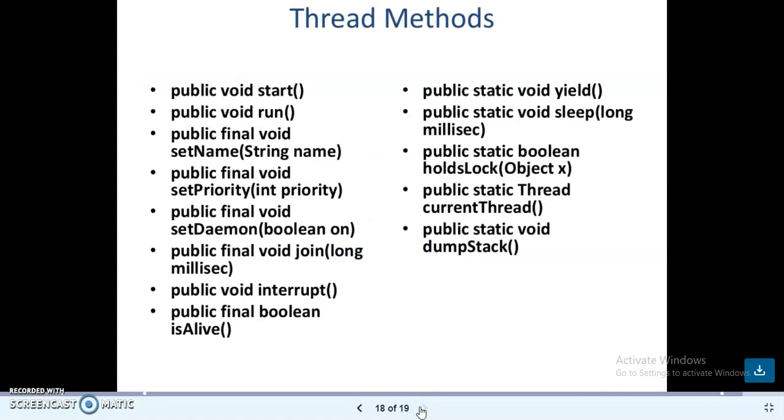Start, run, priority, set priority, daemon, thread and join, interrupt, boolean isAlive, and yield, sleep.